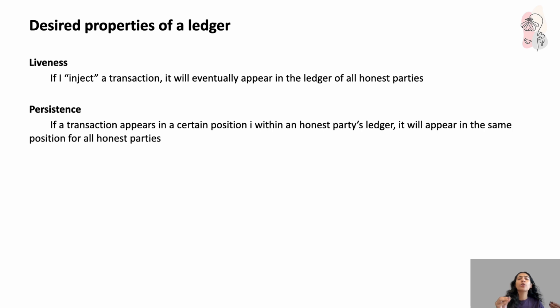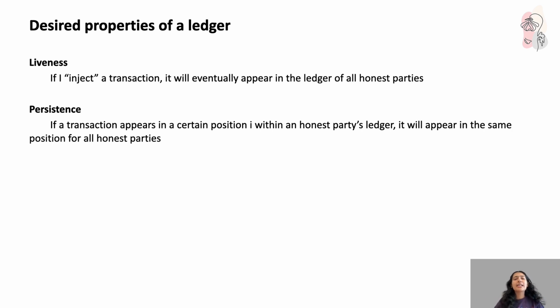Every honest node will eventually record all the transactions that have happened. So if I have paid out someone, I want all my honest nodes to have that transaction, to have that proof. Now the second property goes with persistence. Persistence guarantees consistency. If a transaction shows up in a particular position, say position i in the ledger of one honest party, then it must also appear in the exact same position in the ledgers of all the honest parties. That is to say, the order should be maintained. It should be a reliable shared record of truth. The shared ledger.